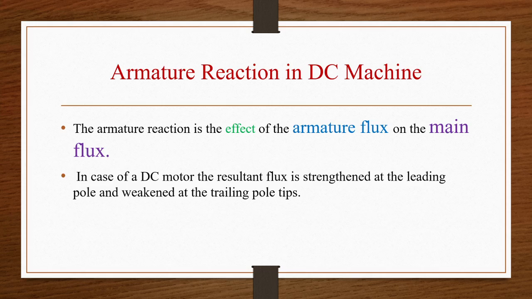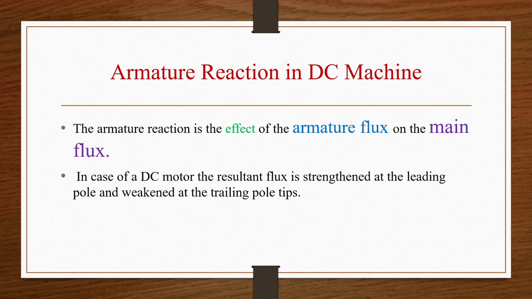Now, armature flux is the flux which is created by the armature winding. Because in a generator, what is happening? Mechanical energy is getting converted into electrical energy. We give mechanical energy to the armature through some prime mover. That prime mover can be any turbine or engine or any other DC motor. Through the prime mover, we give mechanical energy to the generator, and the generator converts it into electrical energy.